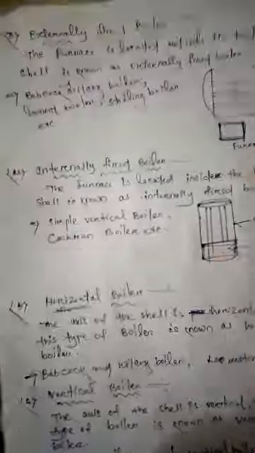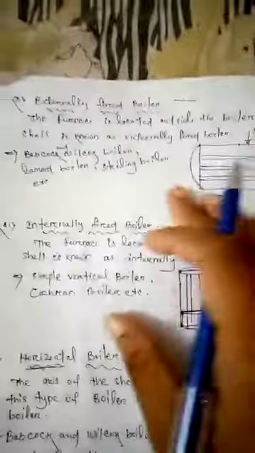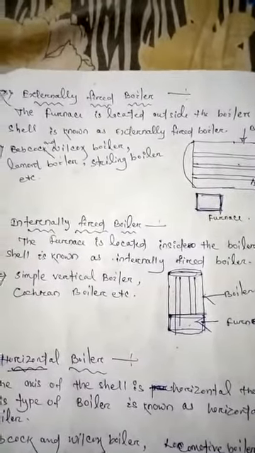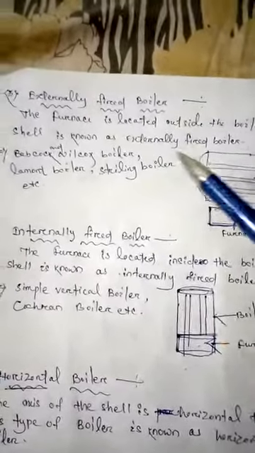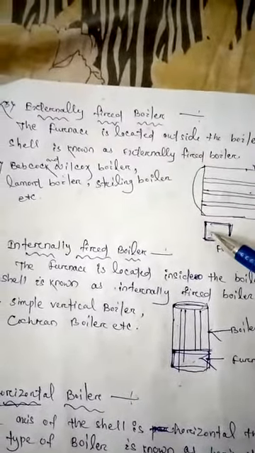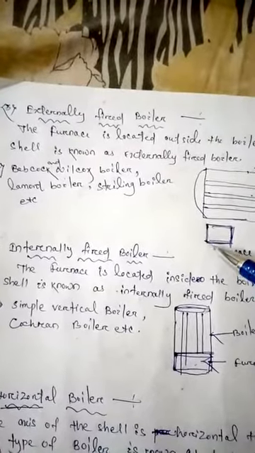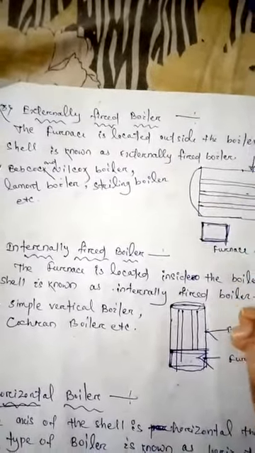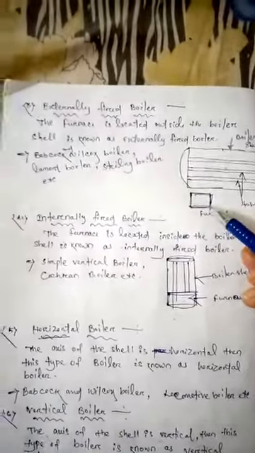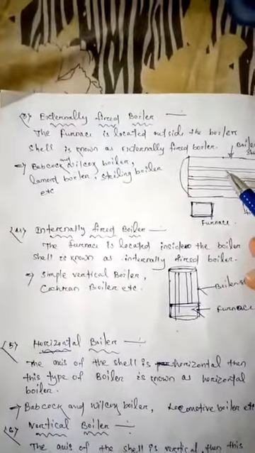The next point, what is an externally fired boiler and an internally fired boiler? In an externally fired boiler, the furnace is placed outside the boiler shell. This is known as an externally fired boiler.